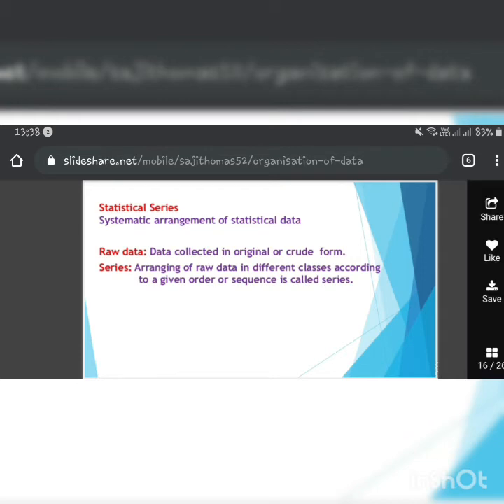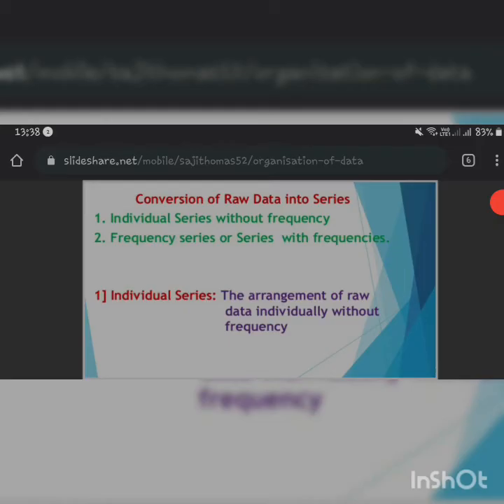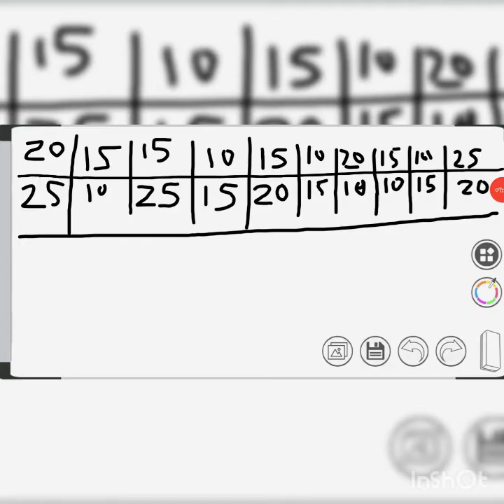Statistical series, this we will see later on, not now. Okay students, let's see here. This is an example which I am going to teach you about the discrete frequency distribution.